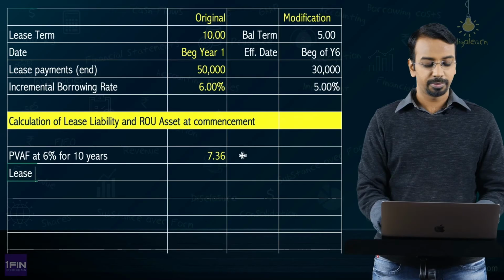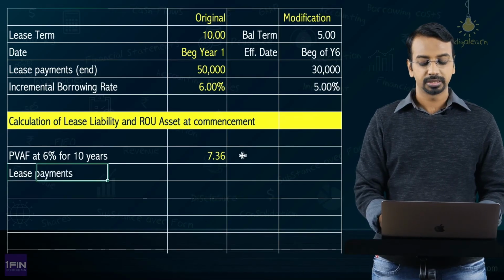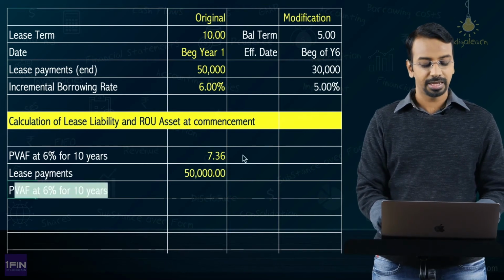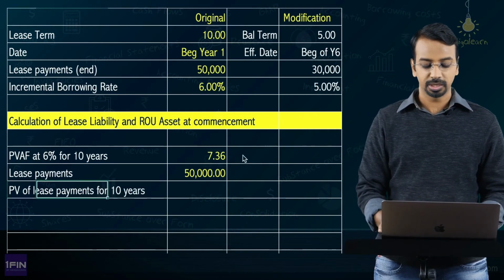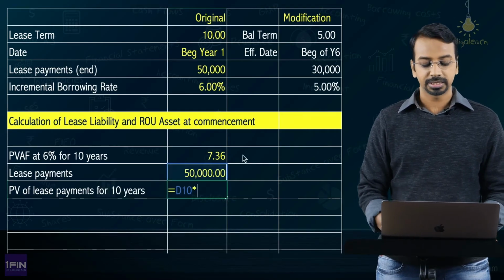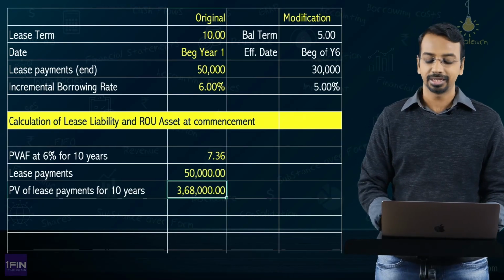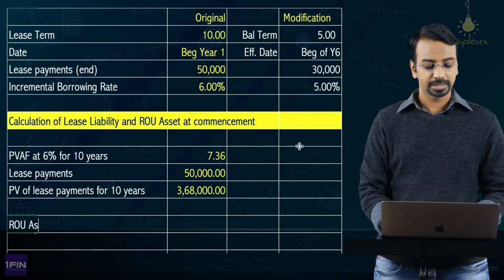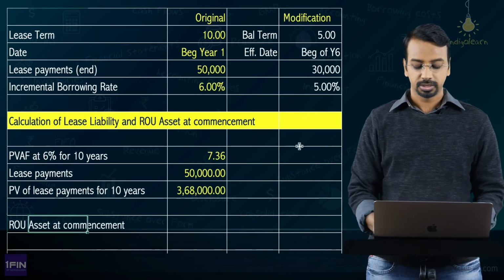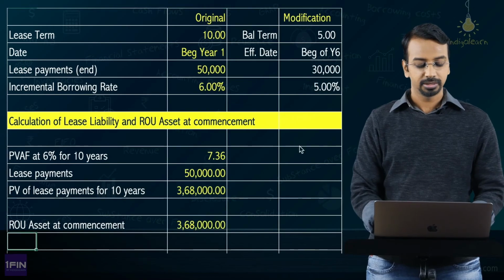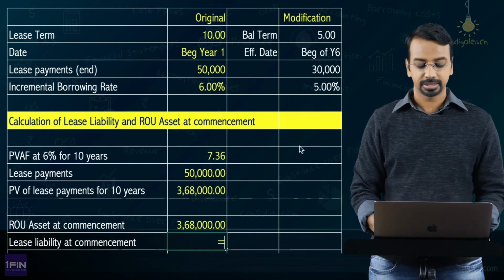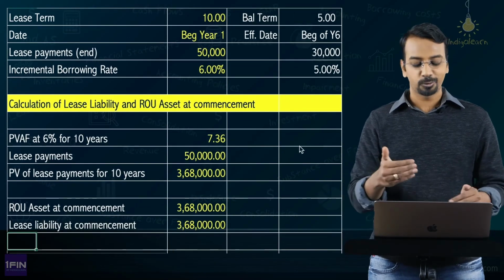Then lease payment is 50,000. Okay. So, present value of lease payments for 10 years is nothing but 50,000 multiplied by 7.36, you get 3,68,000. This is ROU asset at commencement is 3,68,000 and lease liability at commencement is 3,68,000. See, once we understood the logic, now we can calculate it faster.